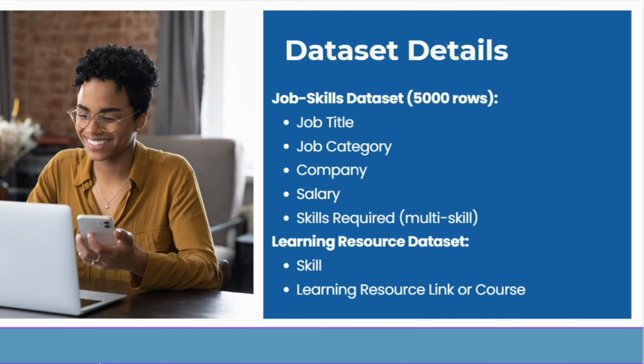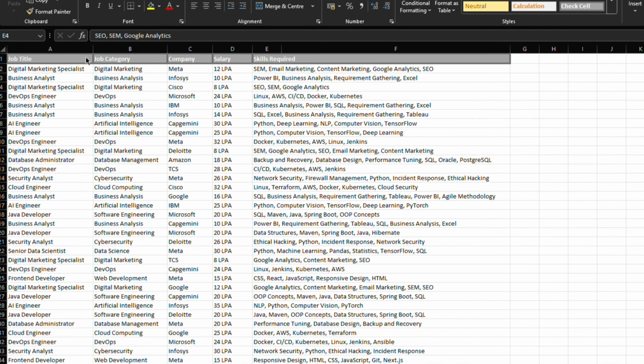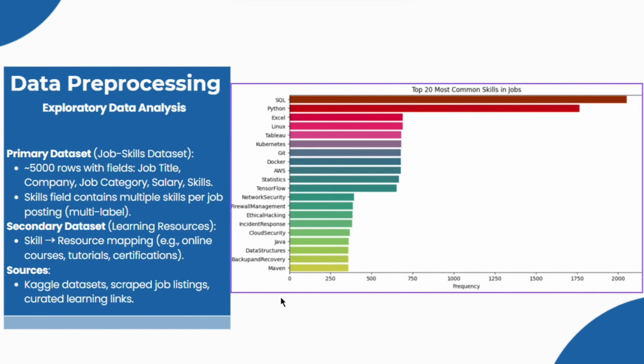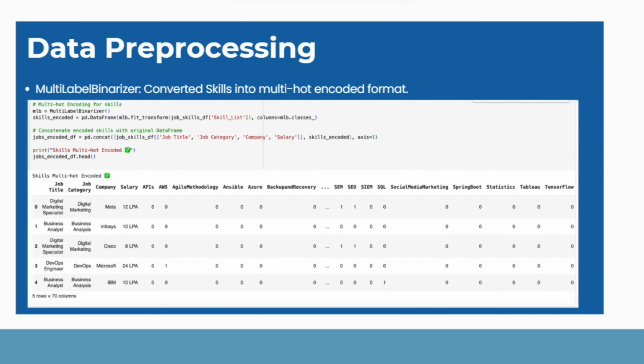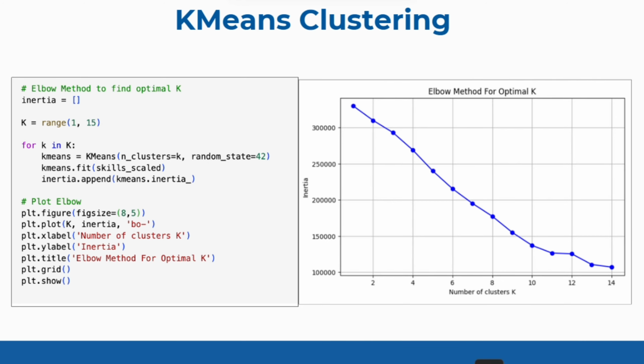For this model, we have used two datasets, one for job roles and their required skills. Here you can see it has job title, job category, company, salary, and required skills. And the other one is for learning resources. It has rows for skills and learning resources. And here is an overview of data pre-processing. And we have also used unsupervised learning algorithms such as k-means and more.